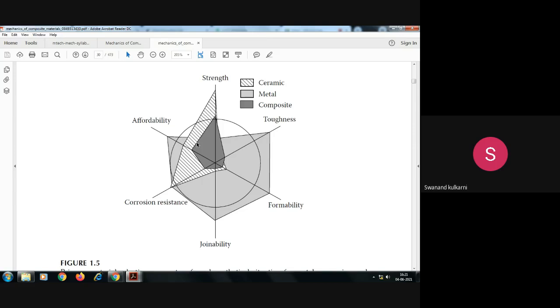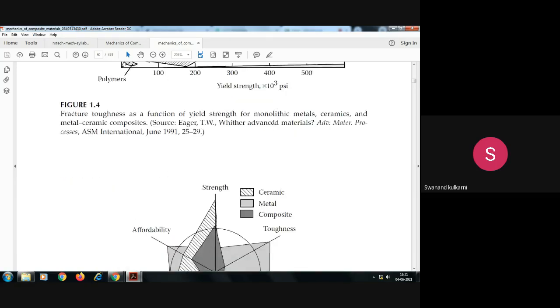So strength is more than metal, and toughness is more than ceramic. That kind of materials get manufactured with metal matrix composite and ceramic reinforced composite material.